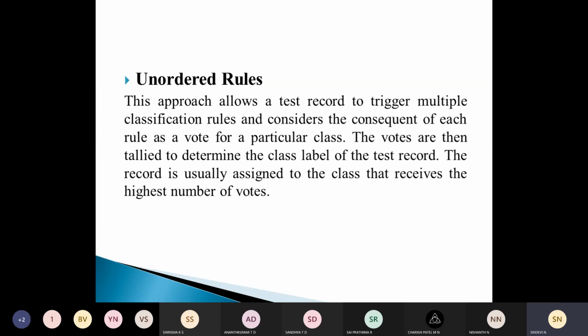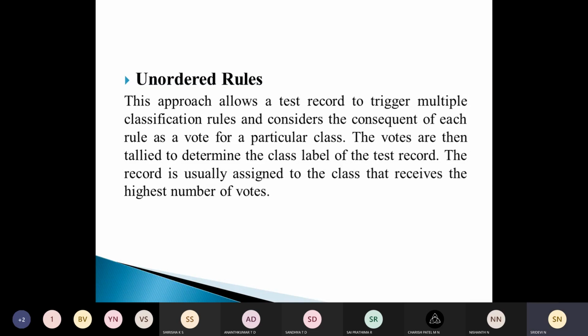This approach will allow us to test a record to trigger multiple classification rules, and it considers the consequence of each rule as a vote for a particular class. The votes are then tallied to determine the class label, and the one which has the highest number of votes can be the class of that particular test record. So if multiple rules are being triggered by a particular record, then we have to consider the one with the maximum vote.